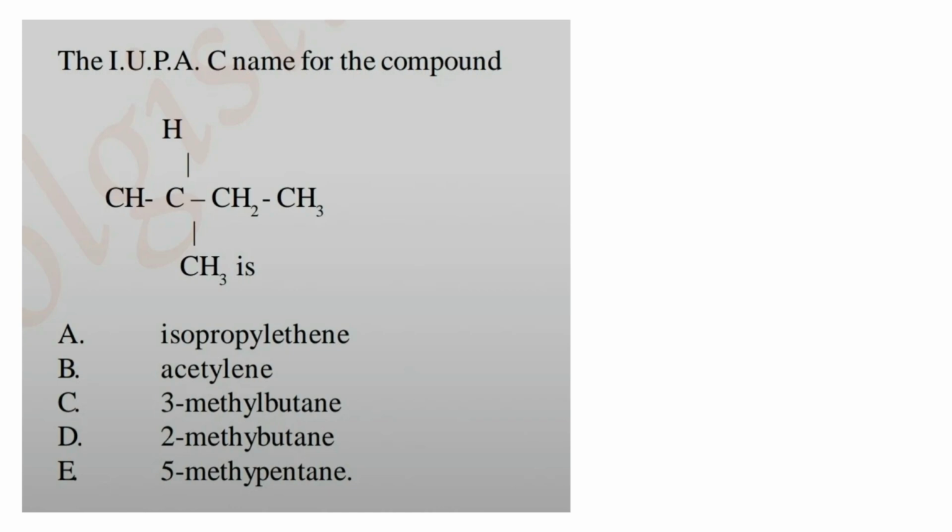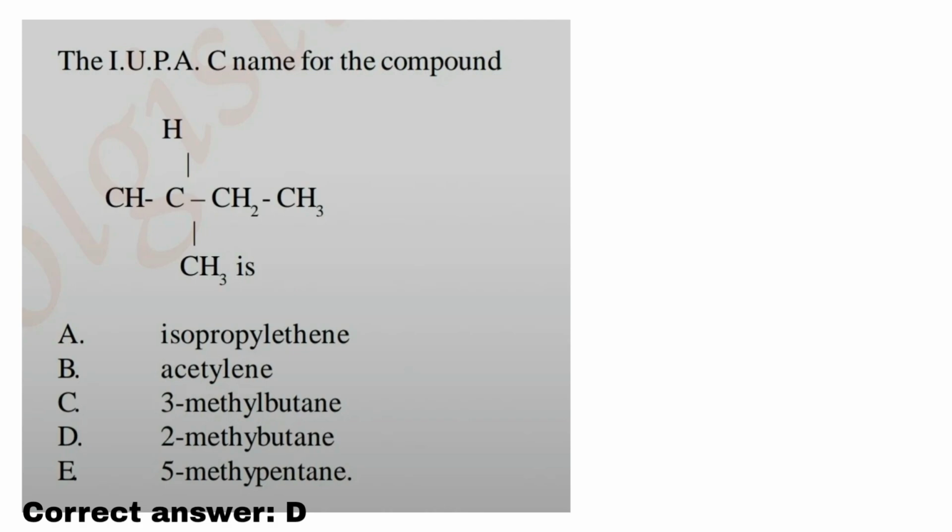The IUPAC name for the compound is: isopropyl acetylene, 3-methylbutane, 2-methylbutane, or 5-methylpentane. Look for the carbon atoms with the longest chain: CH, CH, CH2, CH3. This is the longest chain, four carbon atoms, butane.